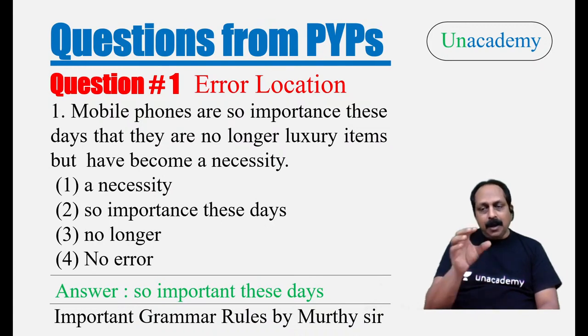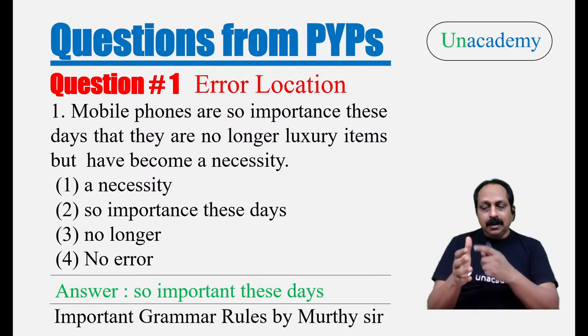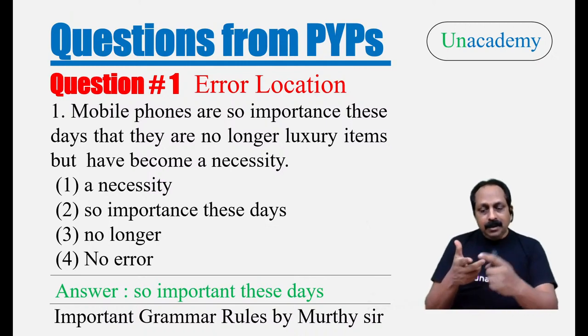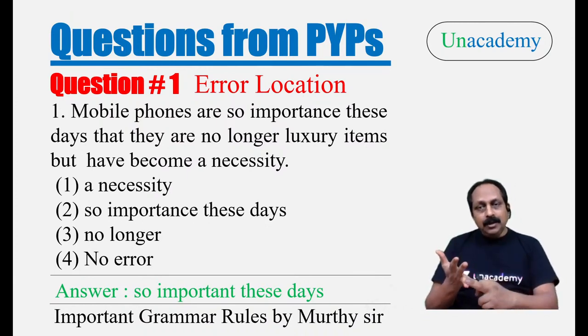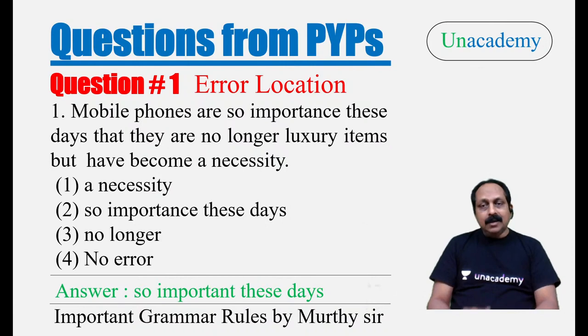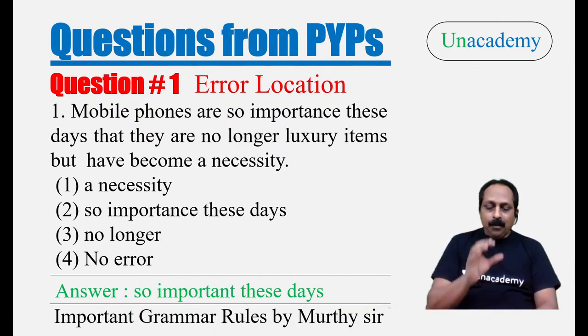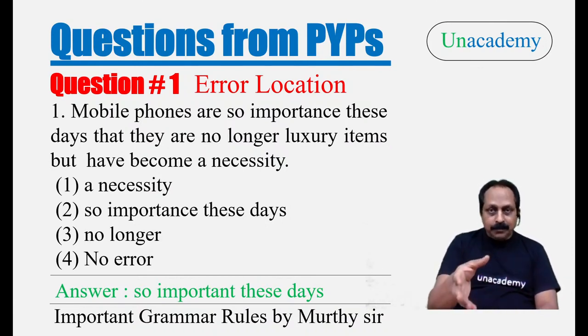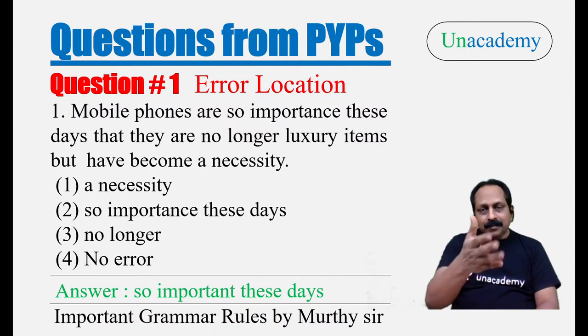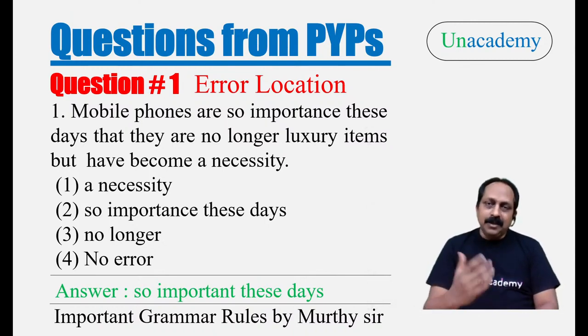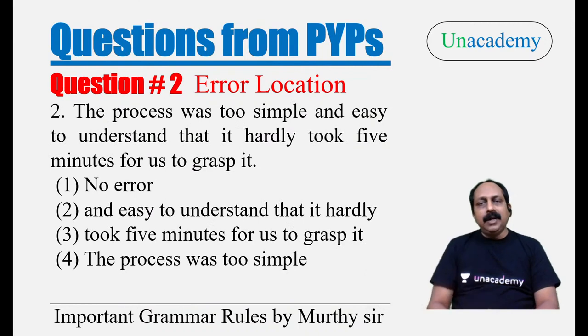But actually, when you learn a particular word, I always tell students you have to learn the part of speech, meaning, examples, word forms, word combinations, usage, synonyms, antonyms. These are very important, especially word forms. If you focus from day one on word forms and word combinations, these are easy questions. They become silly questions rather. One reading and you can make it out. Now, please go to question number two, error location.